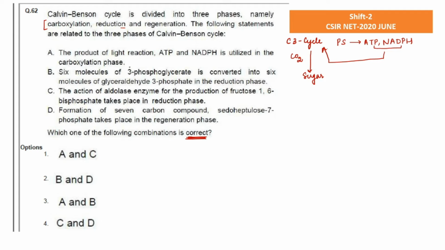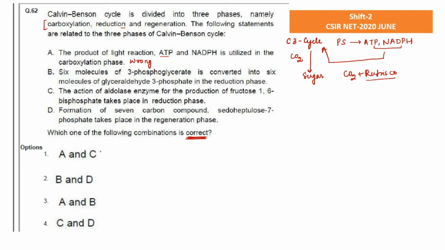If we talk about the carboxylation phase, there is no involvement of ATP or NADPH. In the carboxylation phase, mainly CO2 and the Rubisco enzyme work, and then the CO2 gets fixed into 3-phosphoglycerate, which is the first stable compound in the C3 cycle, a 3 carbon containing compound. So this statement is wrong, because there is no utilization of ATP and NADPH in the carboxylation phase; they are utilized in the reduction phase. Fine, so this is wrong.